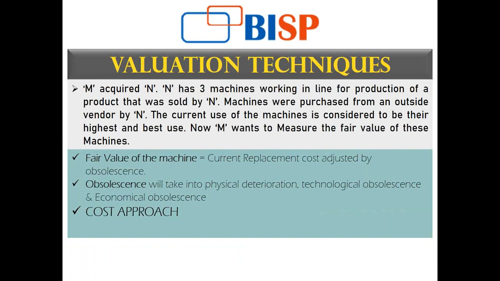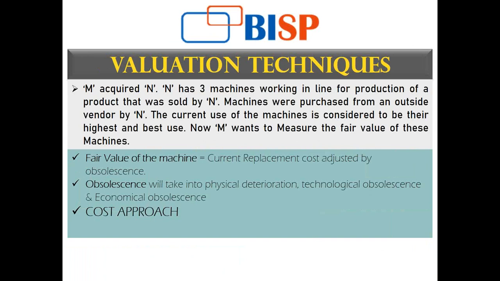Now, another example is where company M acquired company N. N has 3 machines that work in line of production of a product that is sold by N. The machines were purchased from an outside vendor by N. The current use of the machines is considered to be their highest and best use. The 3 machines work in line, that is, they work simultaneously to produce that particular product sold by N.